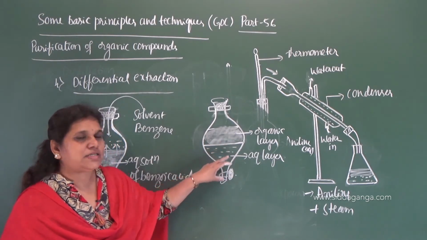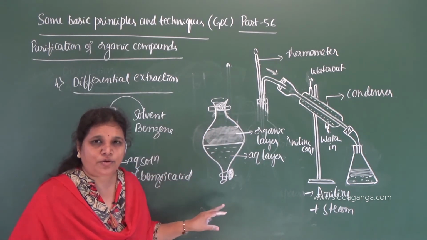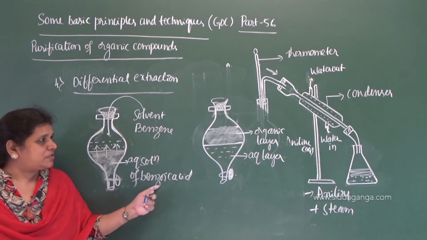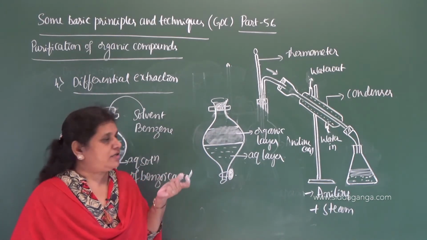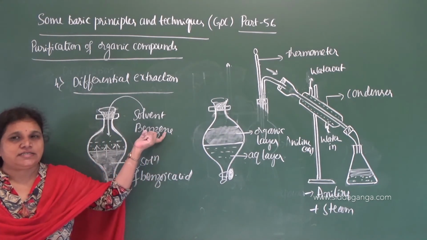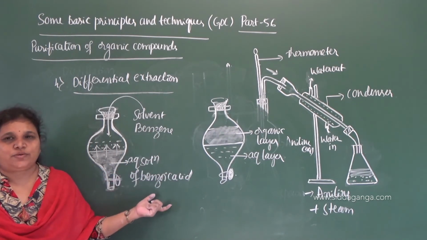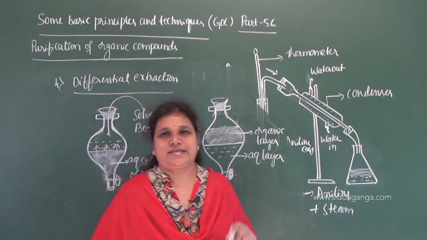First we separate the aqueous layer, then we separate the organic layer. Then how to separate benzoic acid from the benzene? By distillation again, or we can go for evaporation also, because benzene evaporates easily, leaving behind benzoic acid. And this is about differential extraction.